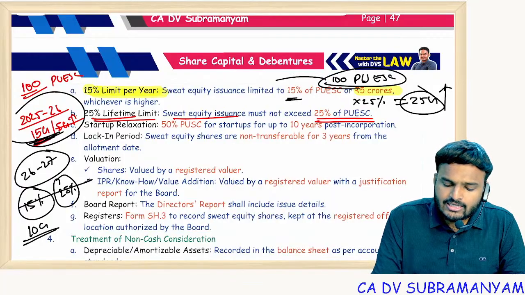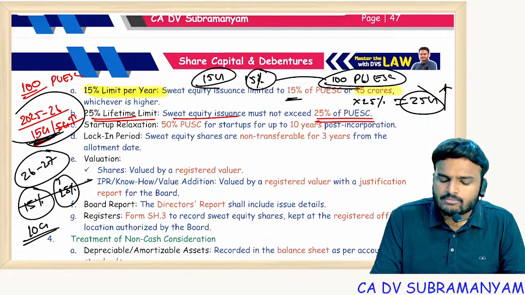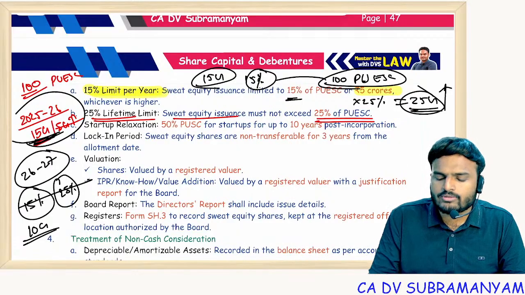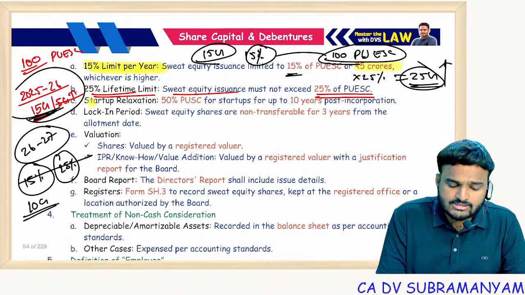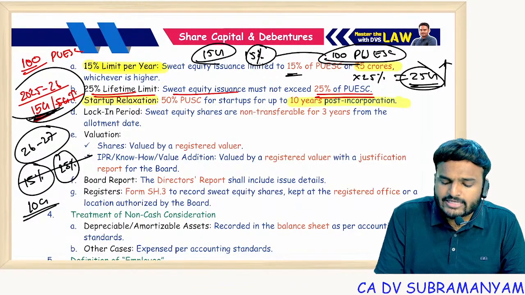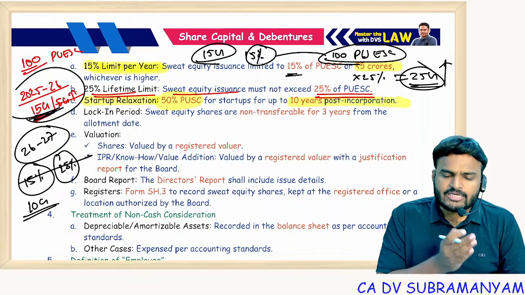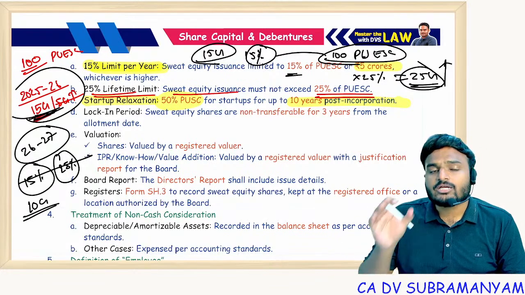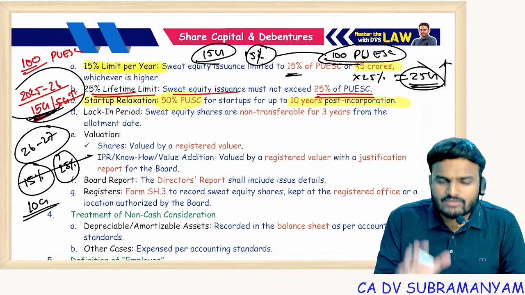Next one, in a year the limit is 15%. So in a year I can go up to 15 crores, but throughout the lifetime of the company I can go with 25 crores sweat equity share capital. But for startup companies, relaxation is there. Up to 10 years of incorporation, they can go up to 50%. Every year 15, 15, 15 like that. Total 50% for them. Only one limit is there.